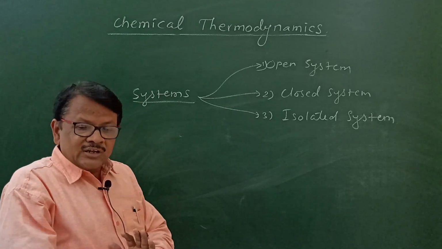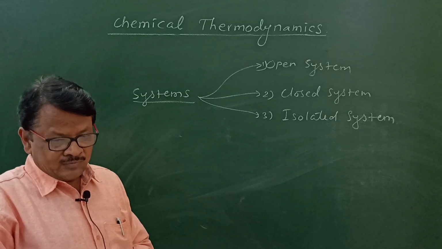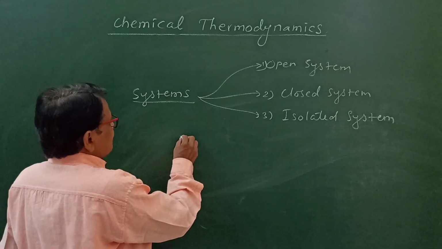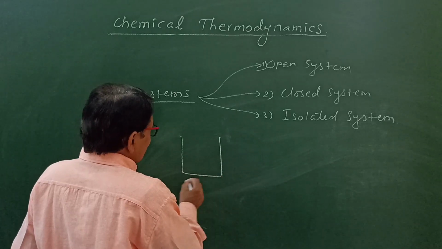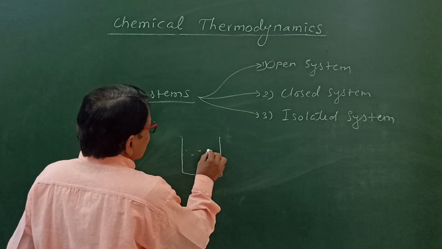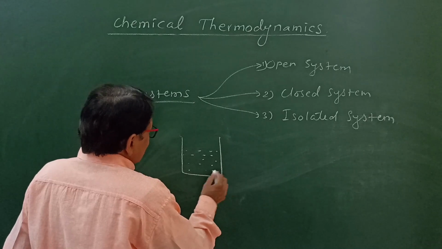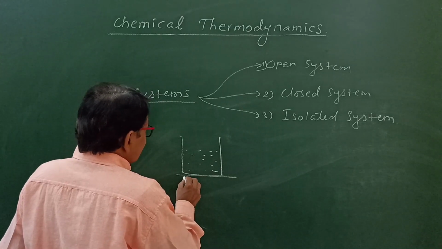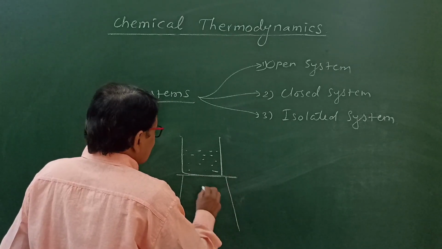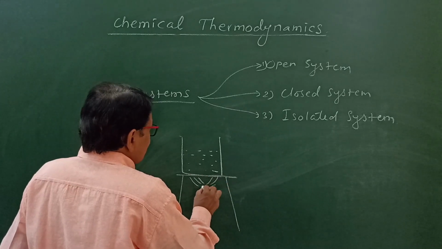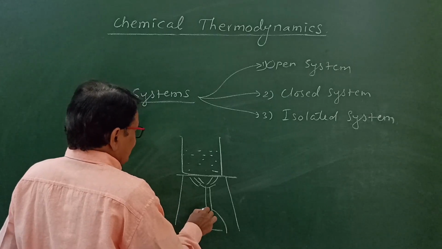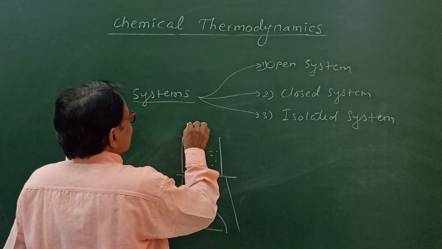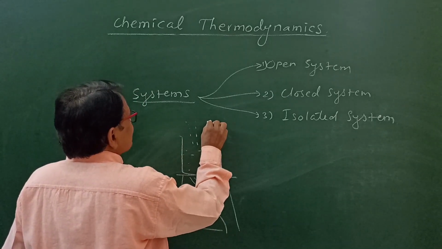To explain these three types of systems, we will consider a simple example. If we have taken boiling water in a beaker, here boiling water is considered, then we supply heat like this. Here what happens when water gets boiled?